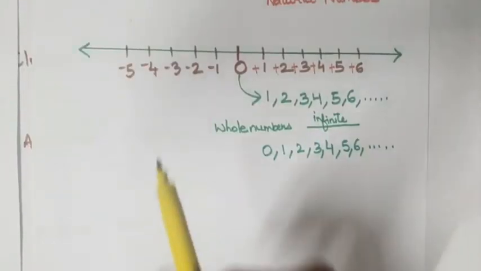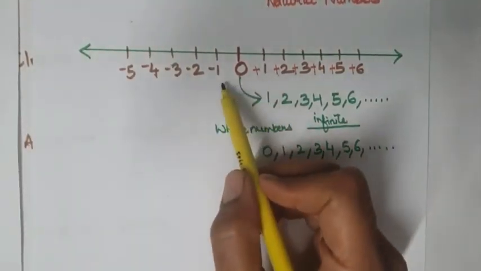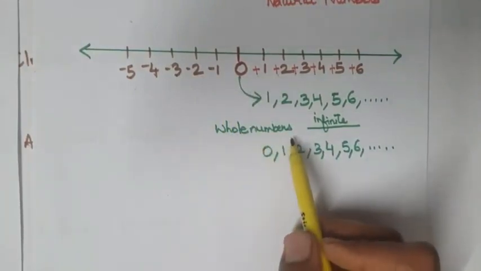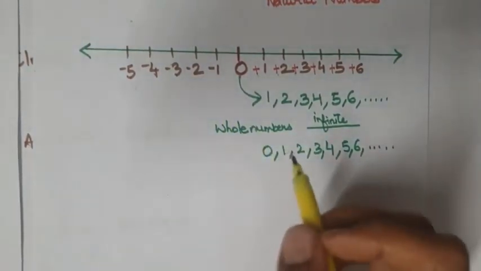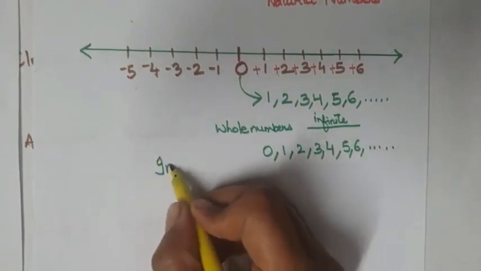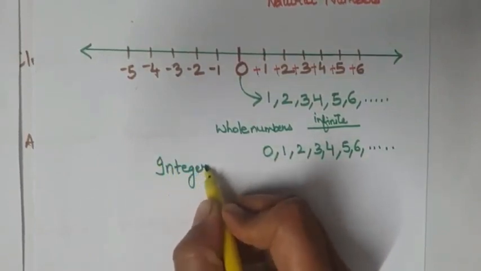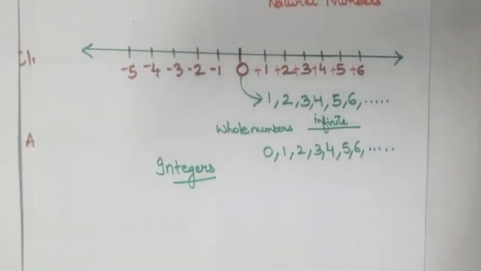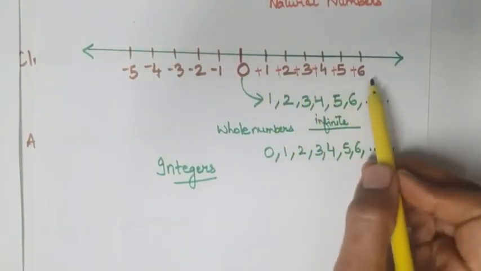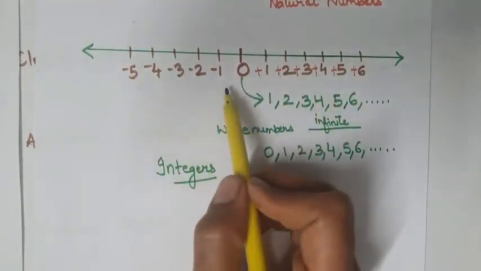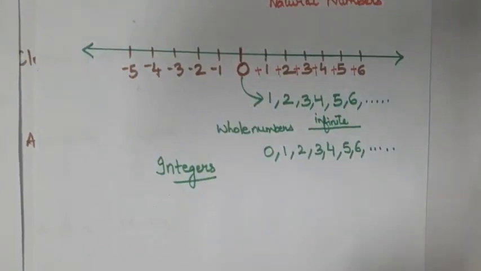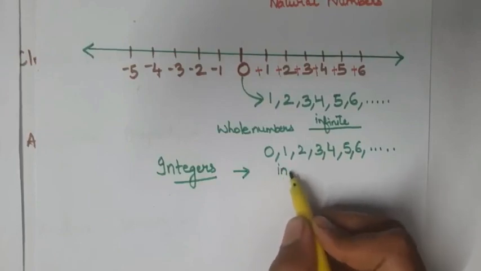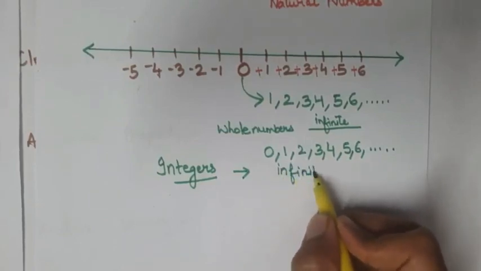So if we add the negative numbers with the whole numbers, then we get what? We get integers. So we can say that integers are positive as well as they are negative. Also we can say that integers are also infinite.